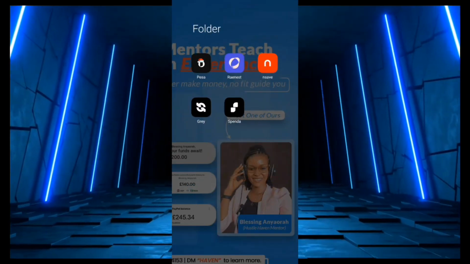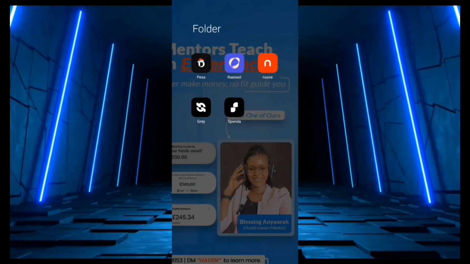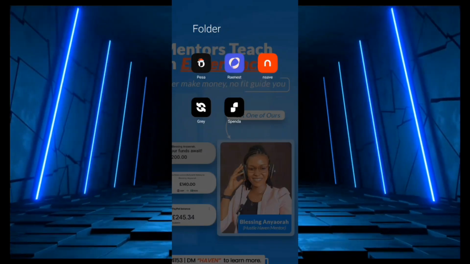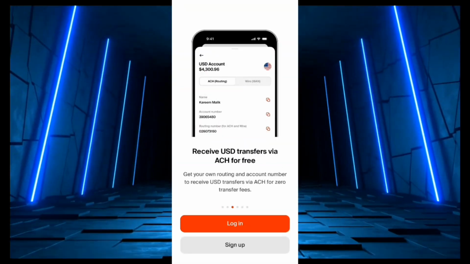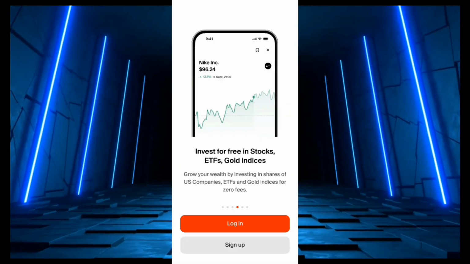So you go back to your Play Store and then download the Nsave app. This is what it looks like. All right. Once you have downloaded the Nsave app, you just open it up and you're going to be on the dashboard or on the home screen. So we are going to be signing up because we don't have an account. So you click on sign up.